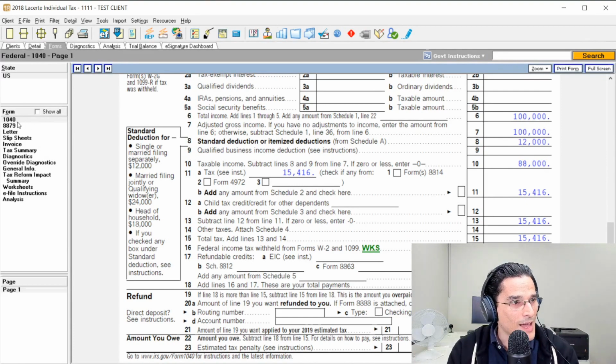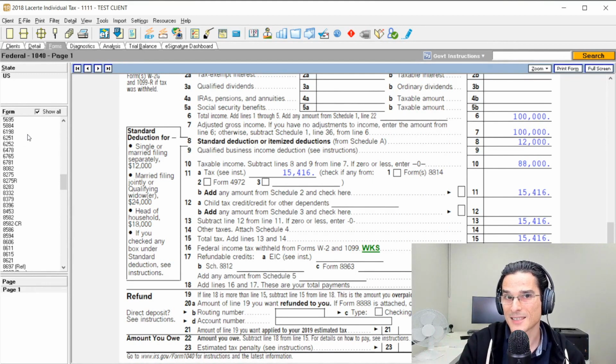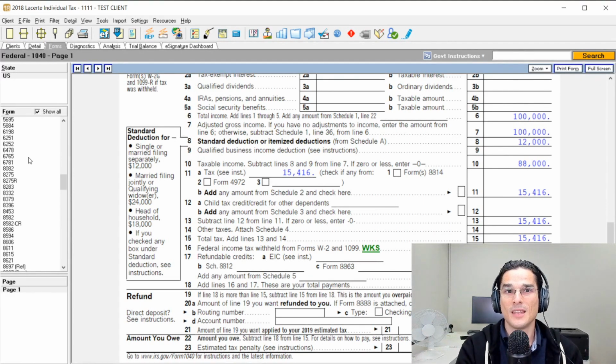So we'll see here that we have the ordinary income tax forms, but we don't have any alternative minimum tax forms. But we can, with the software, take a look at what's going on in the background because, as I mentioned, alternative minimum tax is always being calculated parallel to ordinary income tax. Even if you don't see it, the calculation is happening in the background. And the AMT forms only show up on your return if there's an AMT tax hit in a particular year, meaning that your alternative minimum tax exceeds the ordinary income tax, in which case you pay the difference in the form of additional taxes.